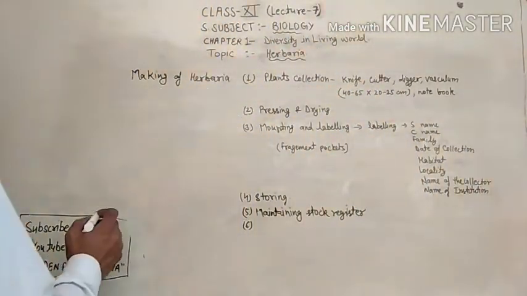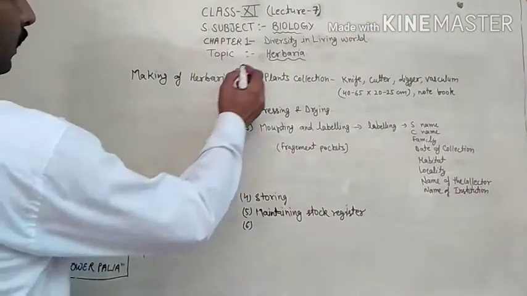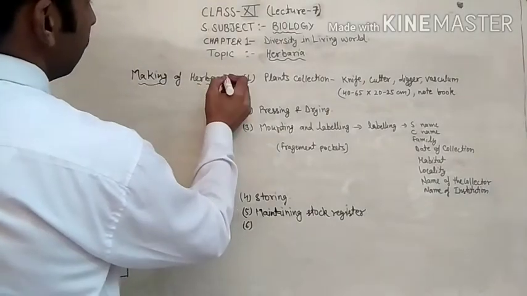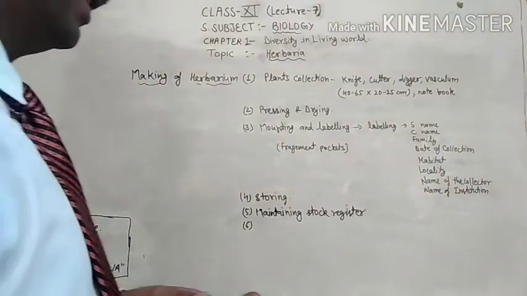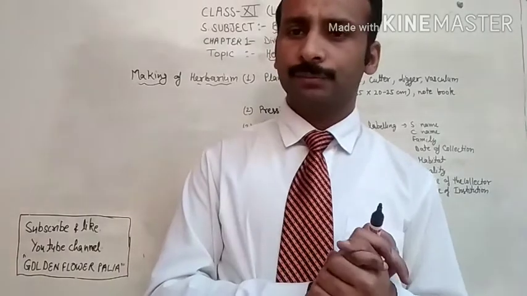Now listen, today we will start the making of herbaria, or you can say the making of herbarium. In the last video we discussed what is called herbaria.